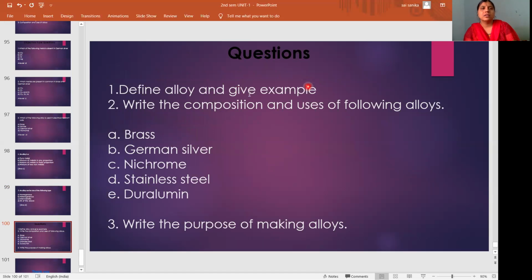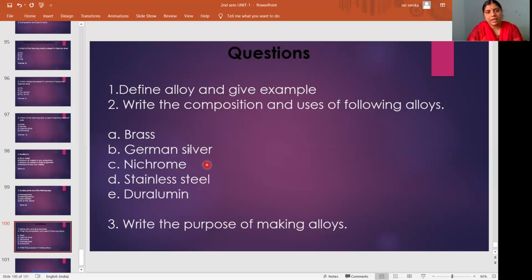Then come to the questions. First, define alloy and give an example. And write the composition and uses of the following alloys. In your syllabus you have 5 alloys, and they can ask the composition or uses of any one. They can ask composition and uses combined, or separately. Then write the purpose of making alloys. Among these, the very important questions are the 1-mark definition of an alloy with an example, and the composition and uses of alloys.